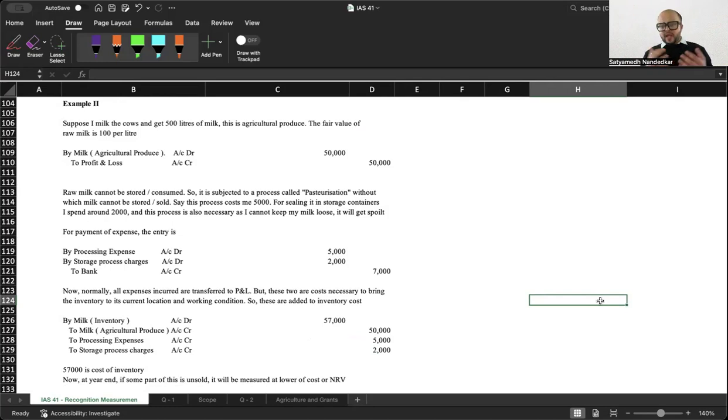Now, as ACCA members, ACCA students, it is important that you understand not just the financial reporting implications, but how the journey of that particular item takes place. So later, when you have to work on any of these specific items in your work profile, you will have a complete idea. So look at example 2. Very important for you.